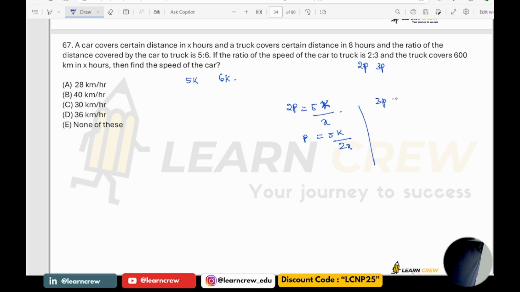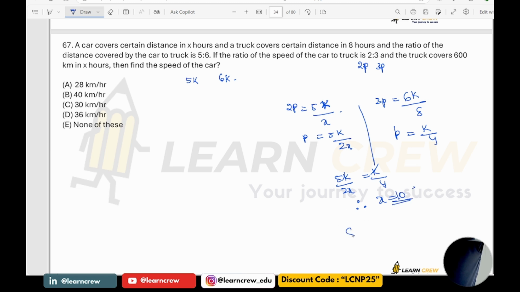Similarly, the truck covers its distance in 8 hours, so 3p is the speed, which is distance 6k by time 8. From this p is equal to 6k by 24, which is k by 4. So 5k by 2x is equal to k by 4. K cancels. Therefore x is equal to 10.